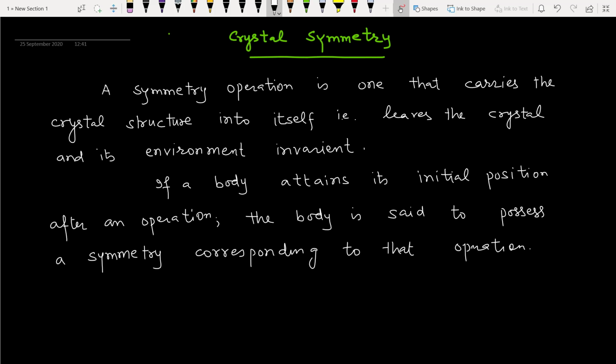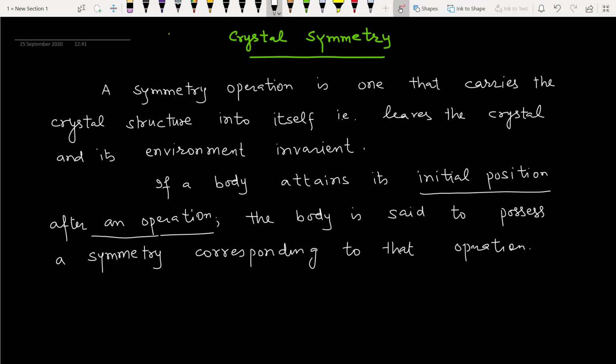That is, after a symmetric operation, the initial position of the body is restored. Then we say the body is having a symmetric operation.